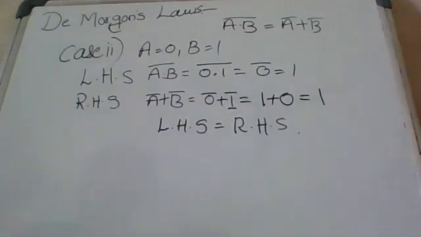This is for case 2. In case 2 also, when the inputs a equal to 0, b equal to 1, we get (a dot b) whole complement equal to a complement plus b complement equal to 1.